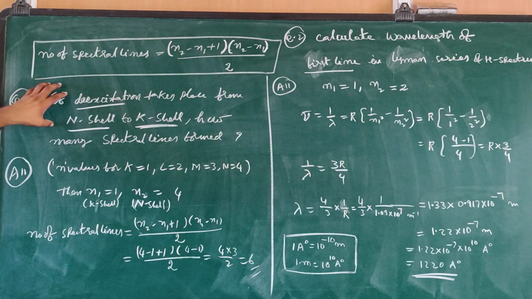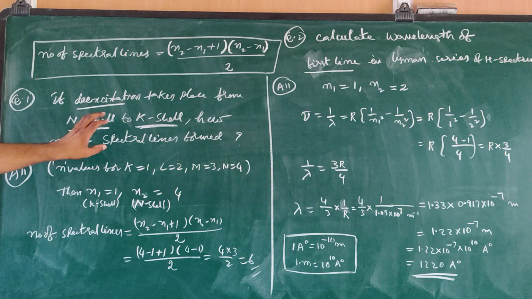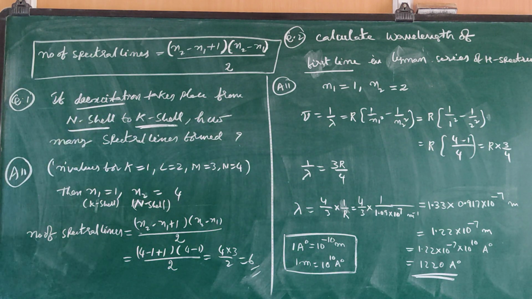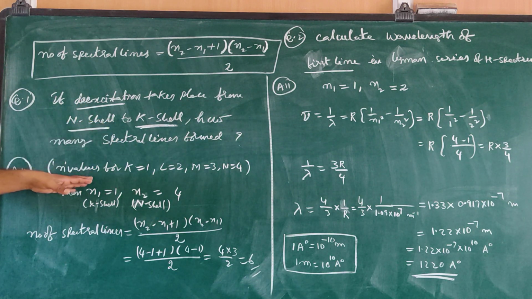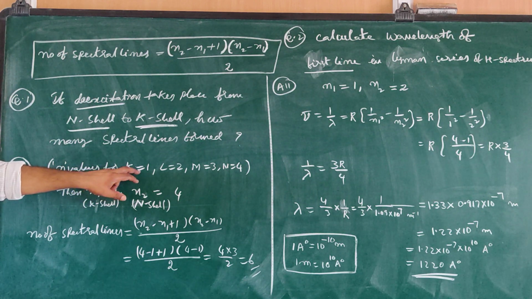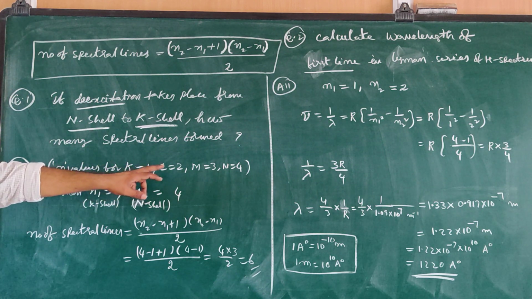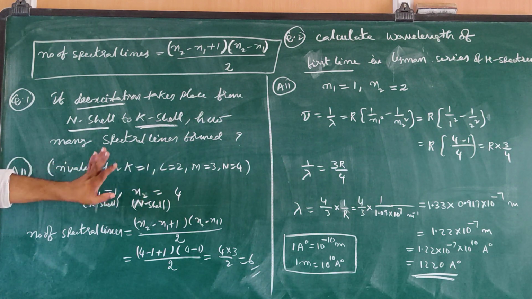For example, if de-excitation of an electron takes place from the N shell to the K shell, how many spectral lines are formed? In Bohr's theory, we will discuss the K, L, M, N shells in the next class. The n values are given: for K, n is equal to 1, for L, n is 2, for M, n is 3, for N, n is 4.